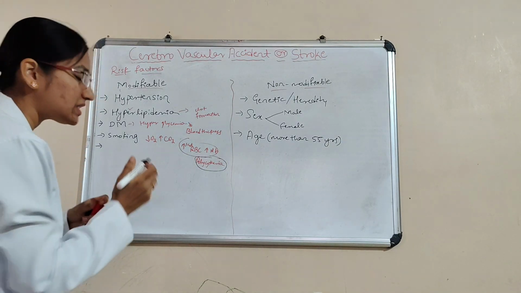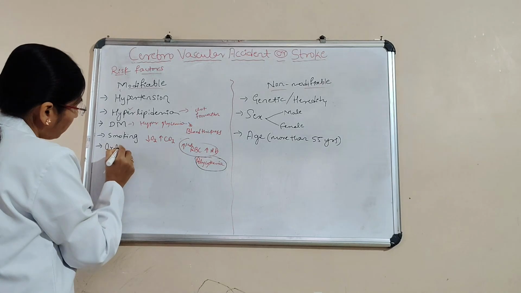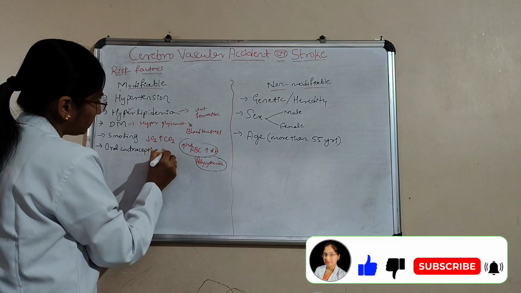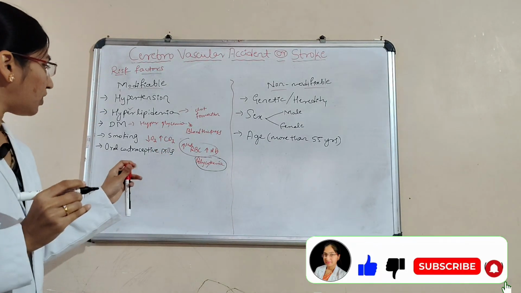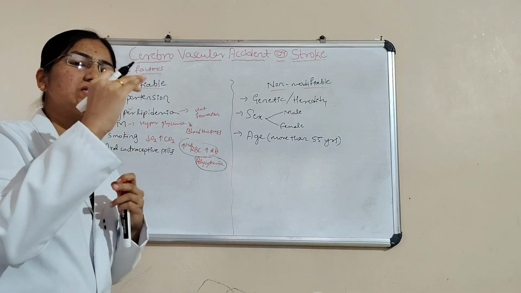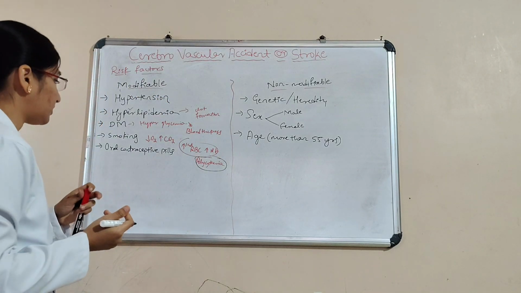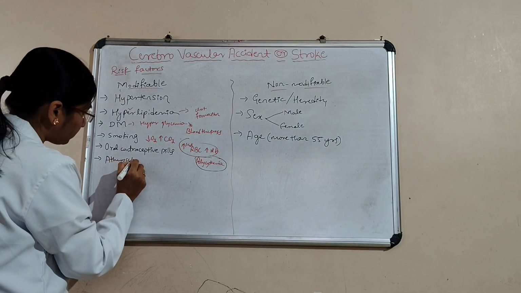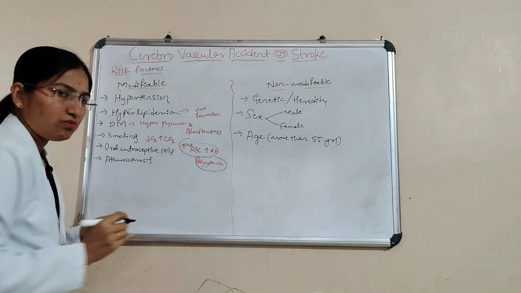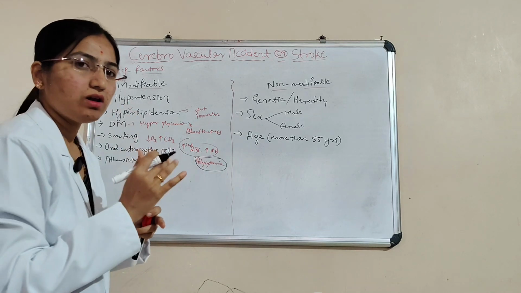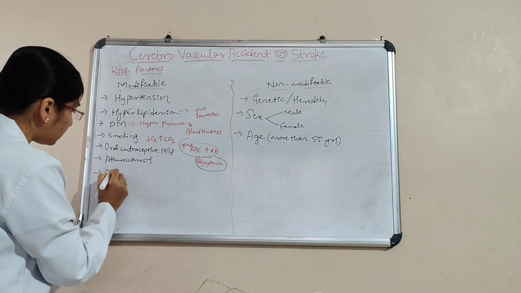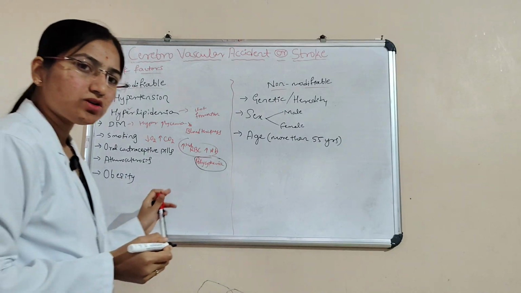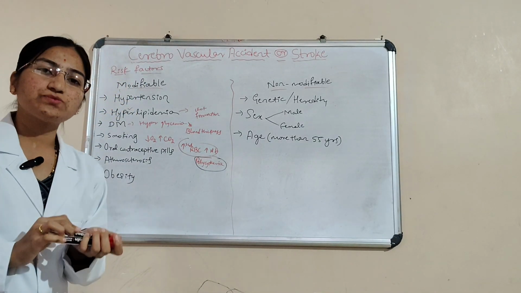After that, oral contraceptive pills. Intake of oral contraceptive pills is going to increase blood pressure. And then atherosclerosis, that is fatty deposition inside the artery wall. And the next one is obesity. These are the modifiable risk factors.